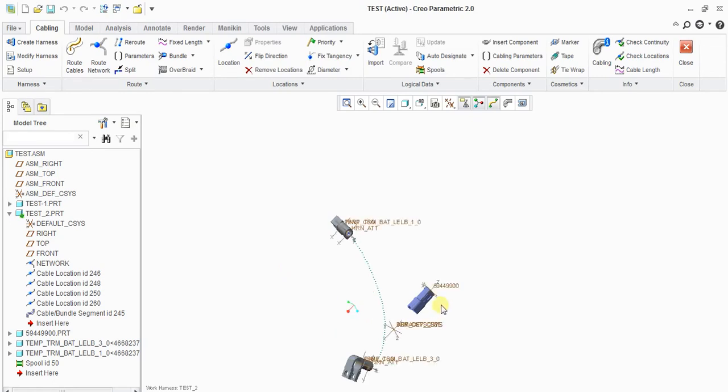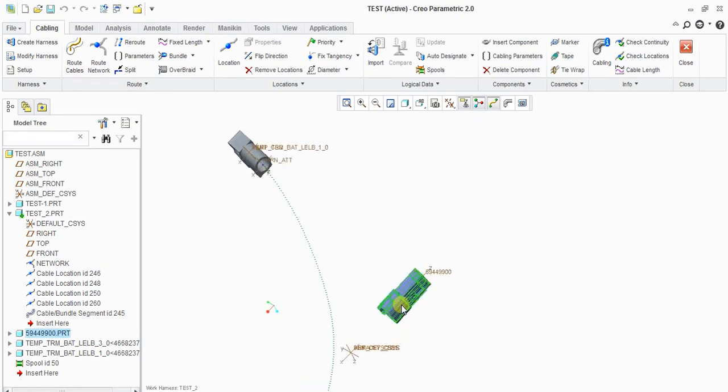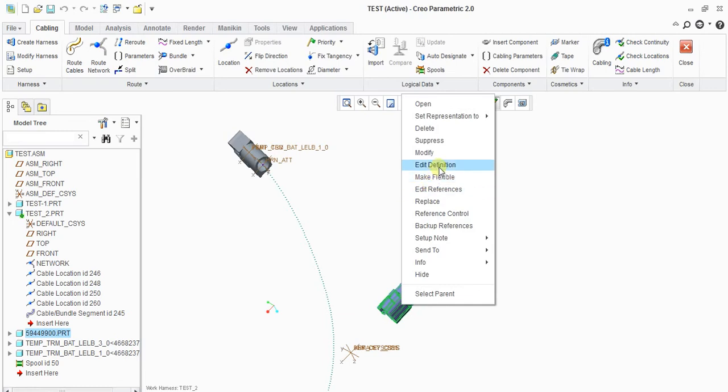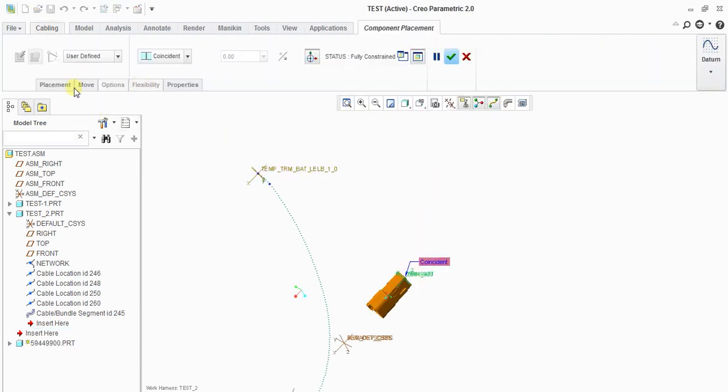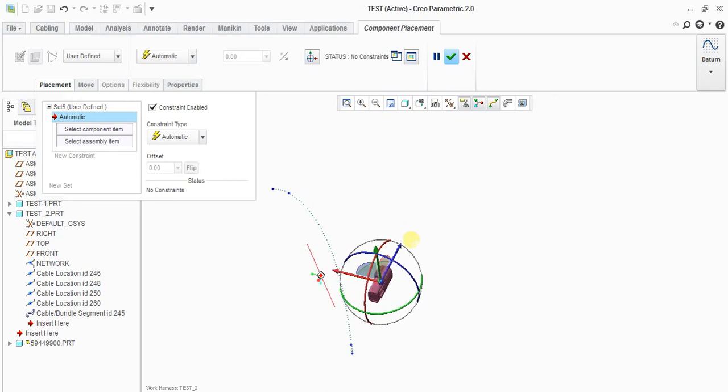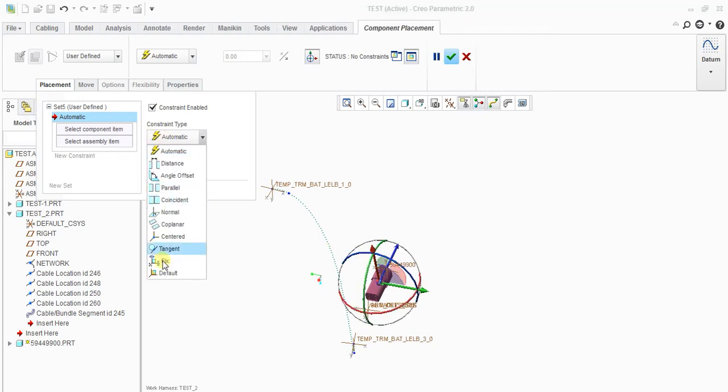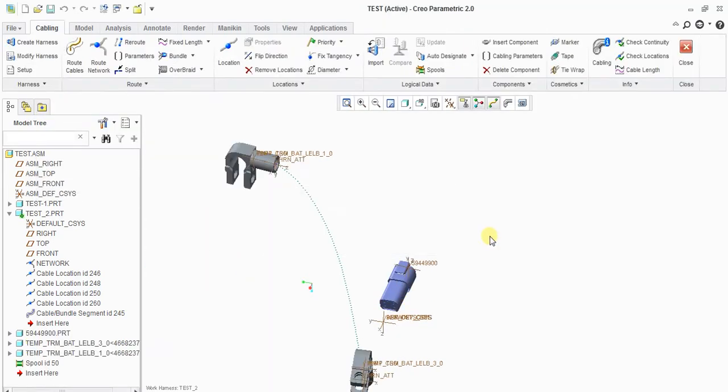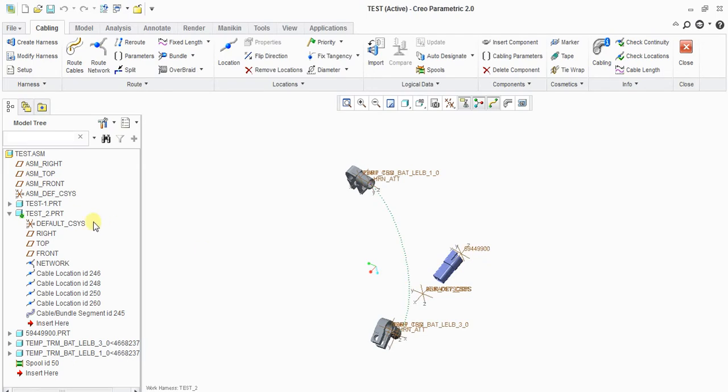Now again, if I want a new routing here for this connector, let me delete this one, and let me rotate it another way. For the time being I'll make it fixed. I'll teach you what role this position part is going to play.